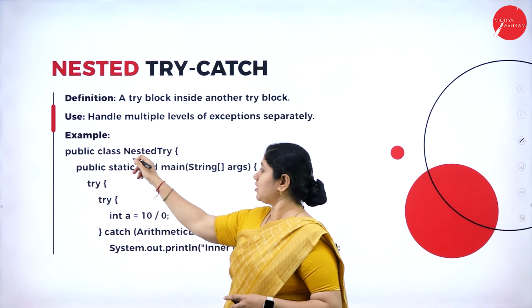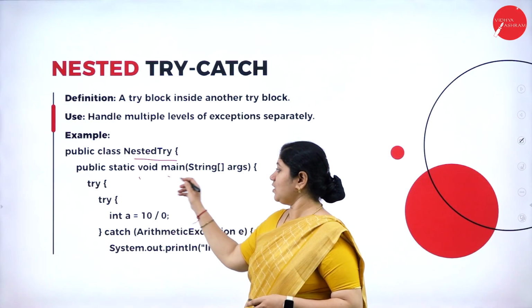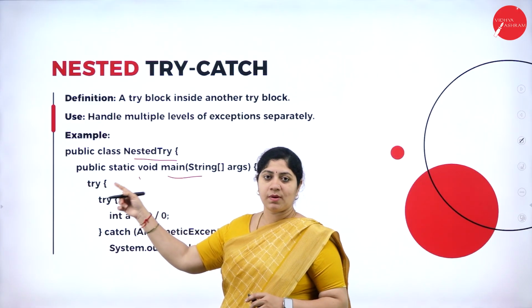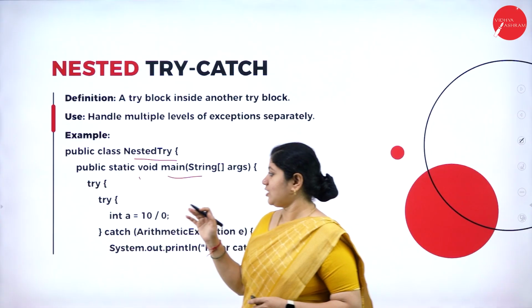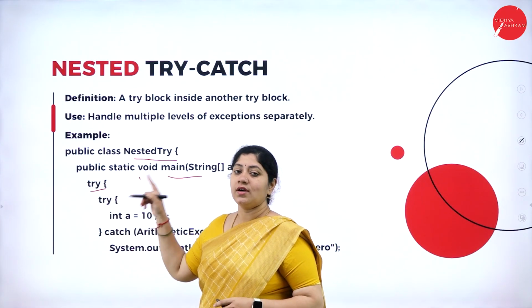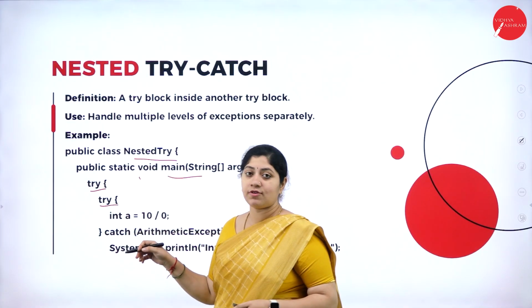We are considering a public class. The class name we have considered is NestedTry. And we are writing a main method with respect to Java. So it is nothing but public static void main of String args. Okay, that's done. And we can observe here we are writing a try loop, and inside that another try has been written.